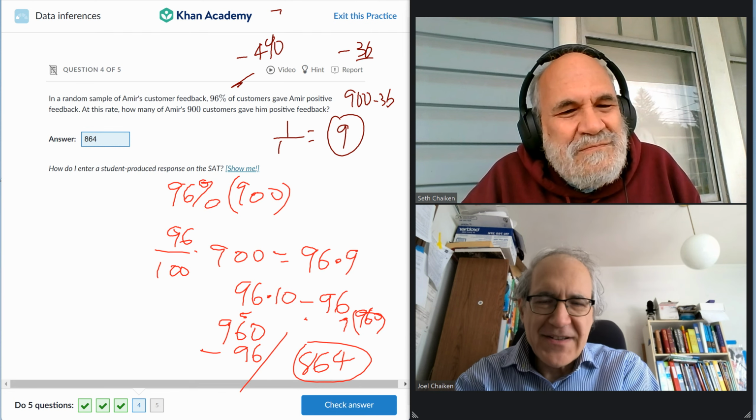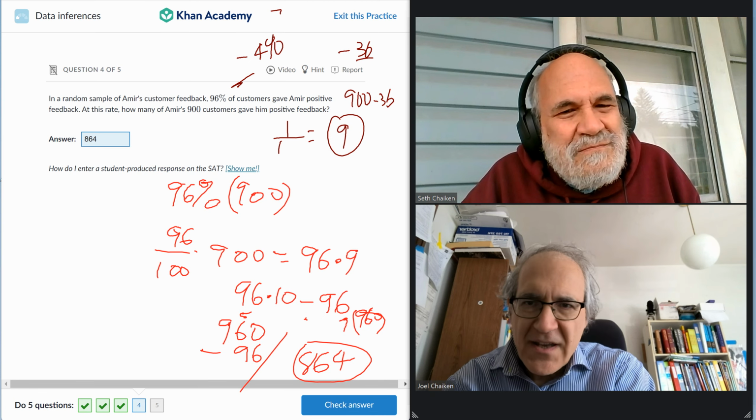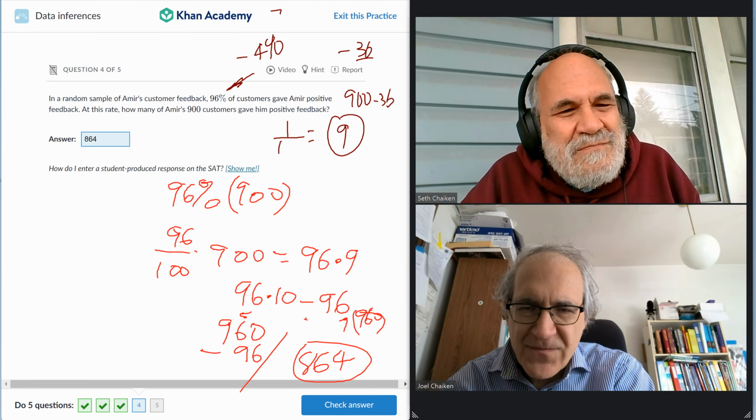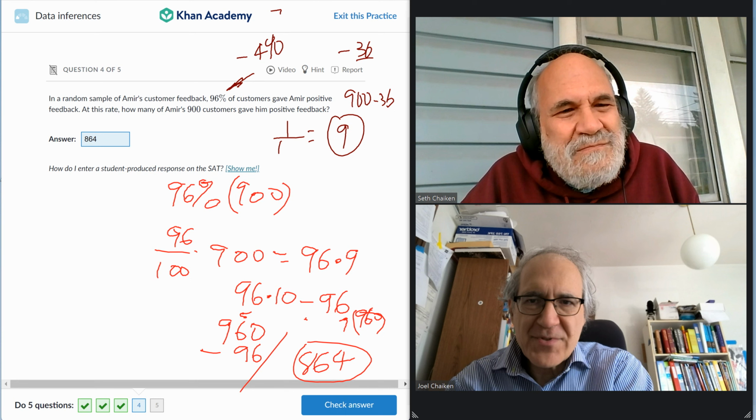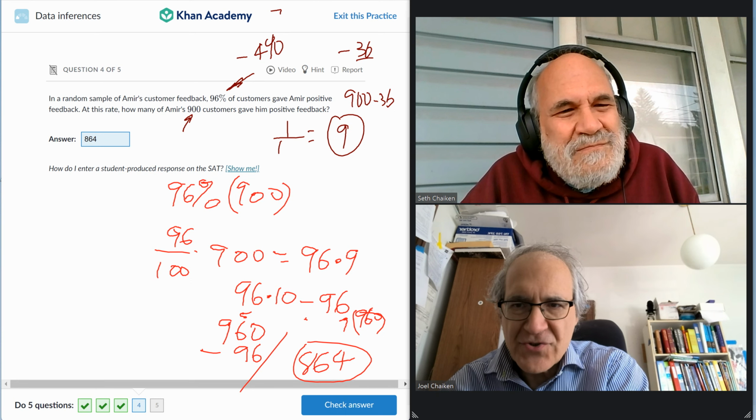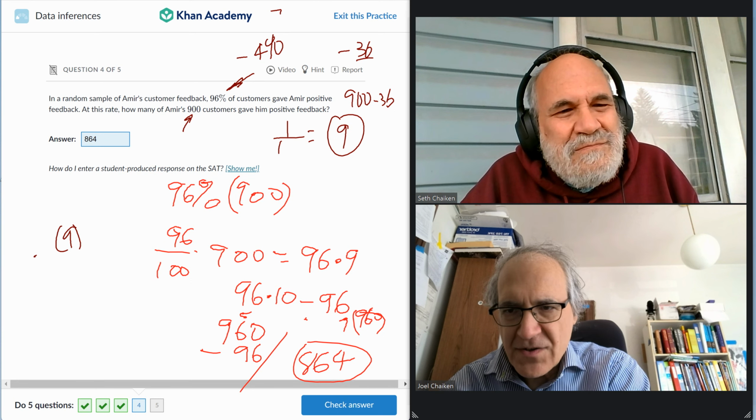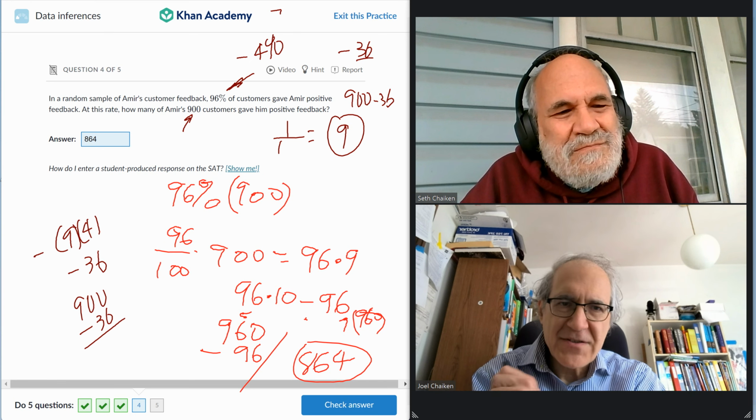So this is the other way to do it: it's 4% lower than 100%. 1% of 900 is 9, but there are 4 of these. So you subtract off 9 times 4, you subtract off 36 from 900, and you get 864. That may have been a little faster.